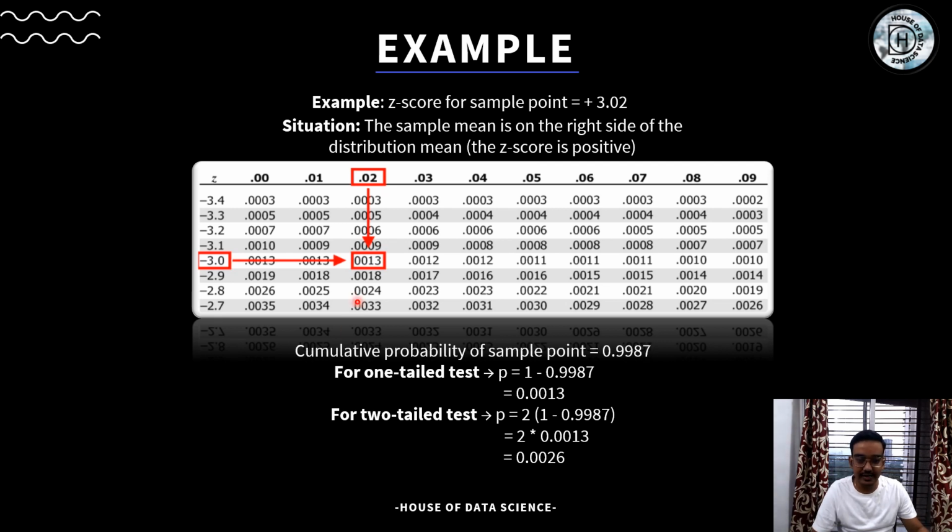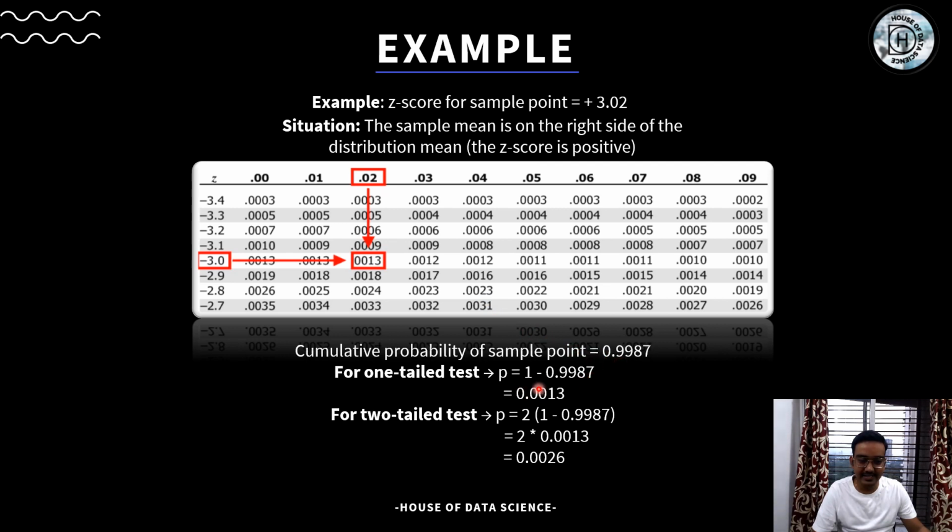So how to see it? Suppose now you are getting a z-score of 3.02. This is a z-table, and from here you can actually read the p-value. So the value at this particular point is 0.013, which is for minus 3.02. So for plus 3.02, it would be 1 minus this, which is 0.9887.